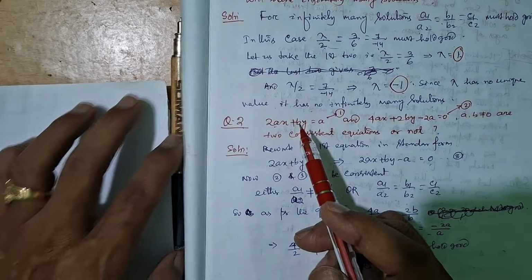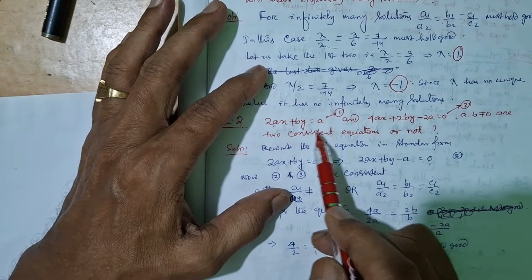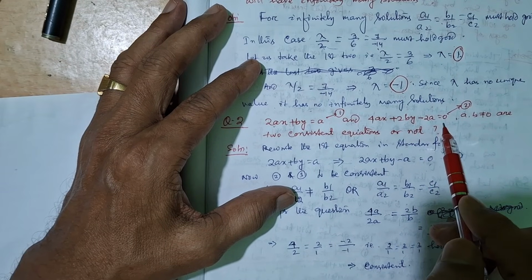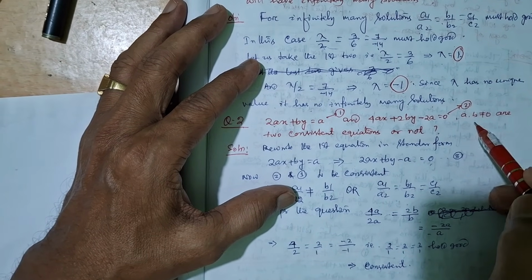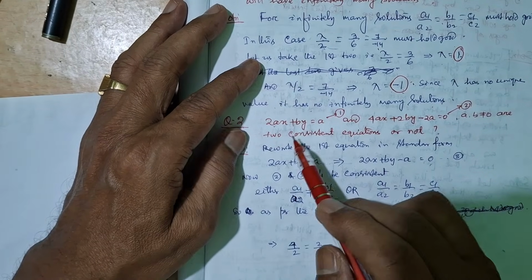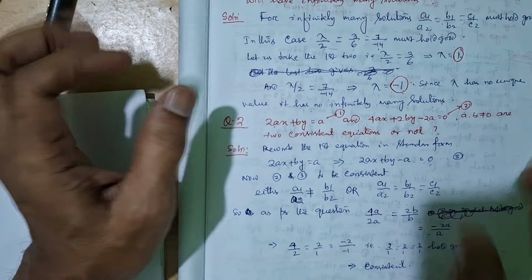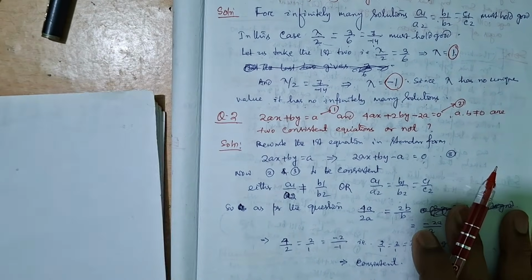Okay. Now another question. 2ax plus by is equal to a, and 4ax plus 2by minus 2a is equal to 0. a and b are not 0. Are these two equations consistent or not? Just in the same process, try to find out.